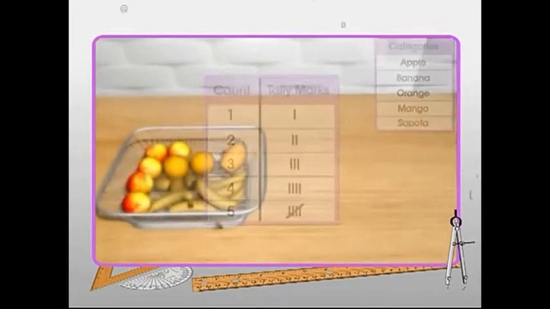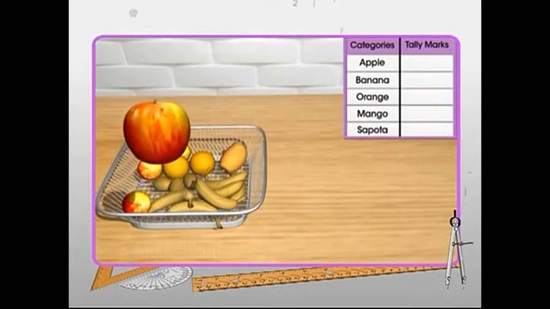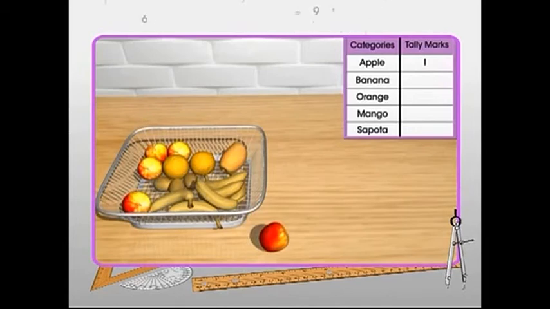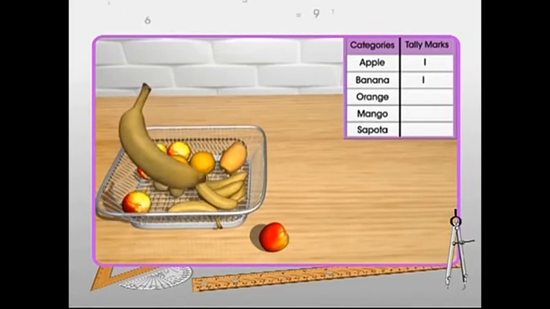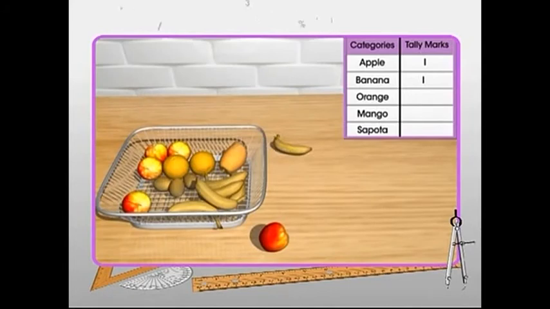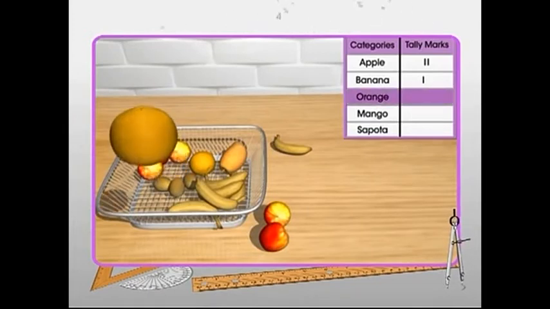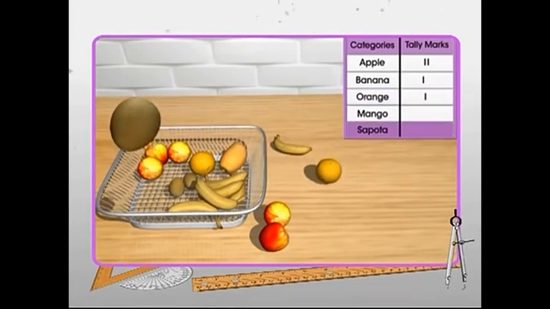Let the first fruit picked be an apple. So we make one vertical line against the category of apple in the table. Consider that the second fruit picked is a banana. So we make one vertical line against banana. Let the third fruit picked be again an apple. So we make one more vertical line in the category of apple. Similarly, we pick all the fruits one by one and put the tally marks in the respective places in the table.